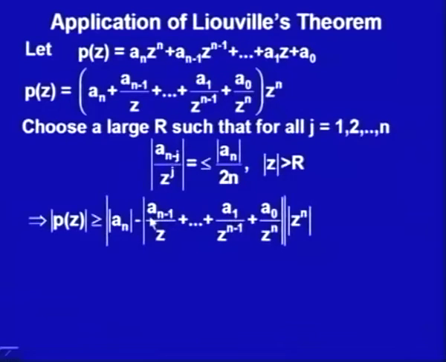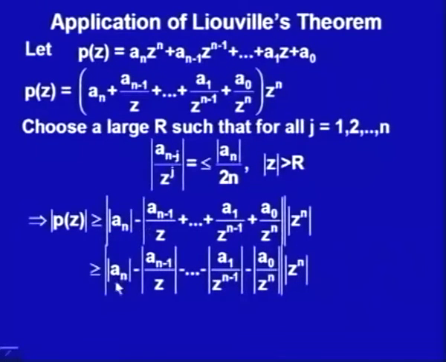Again, for this one I would use the inequality. That inequality which I would use is mod of x plus y is less than or equal to mod of x plus mod of y. That will give me that this one would be smaller than or equal to mod of this plus mod of this and so on, and since it is the negative sign, it will again be greater than or equal to.